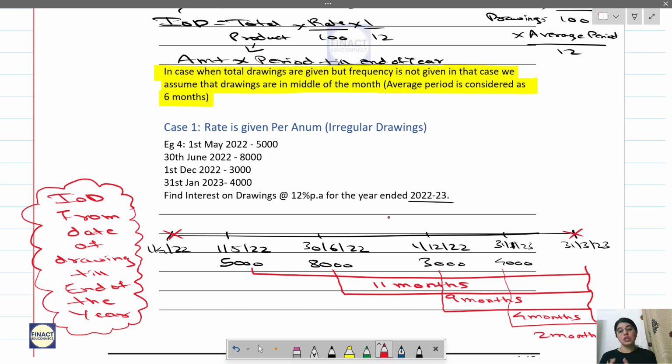Done. So this completes your interest on capital and interest on drawings calculation. Tomorrow we will be doing some calculation related to partners' commission. We have learned some part of it before, like before and after, right? Manager's commission in the last year, before, after and all that. So we will be learning different scenarios, different cases of calculating partners' commission. See, it is similar to the calculation of manager's commission. The only thing is partner's commission is given to a partner. Okay, so that's the difference.